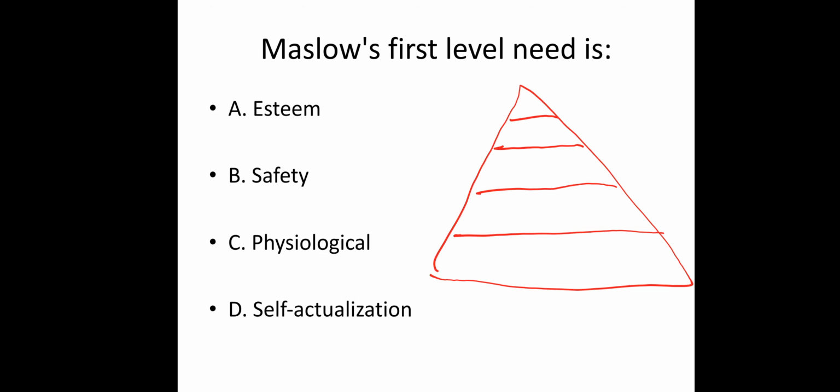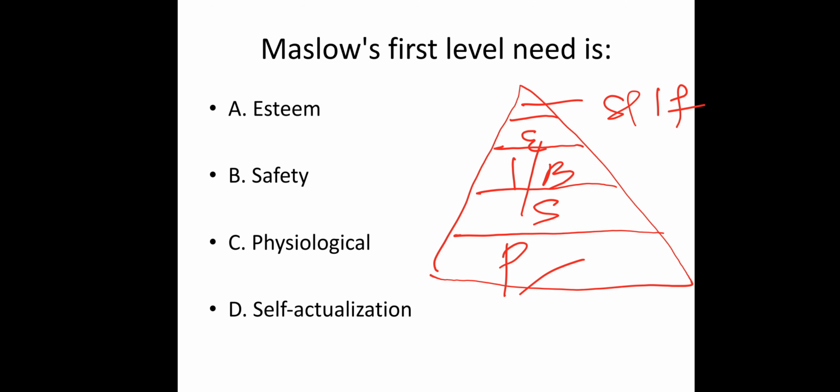The first one, at the bottom, physiological needs. Physiological needs, safety needs, love and belonging, esteem, and the last one is self-actualization. So Maslow's first level of need is physiological needs. Option C is the right answer.